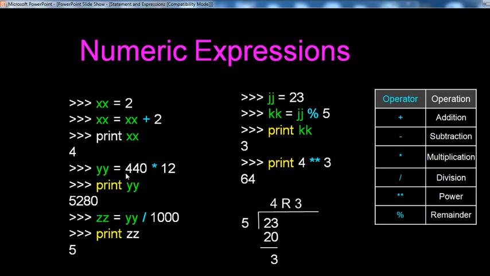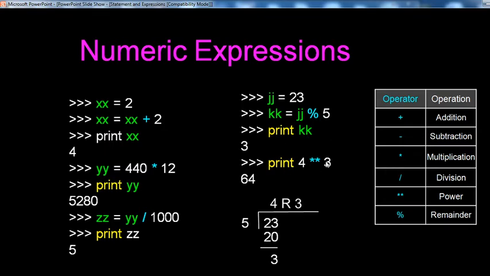Then y equal to 440 multiplied by 12. Print y. The multiplication of 440 into 12 gives 5280 as the output. Then z equal to y divided by 1000. Print z. The y value 5280 divided by 1000 is displayed as 5.28. Then jj equal to 23, and kk equal to jj modulo 5. Print kk, that is 3.